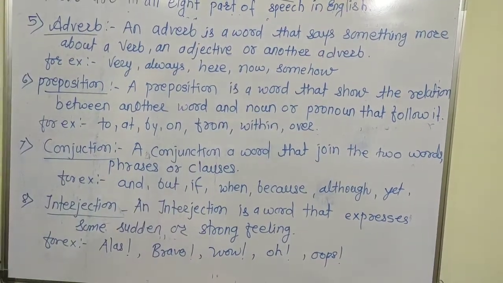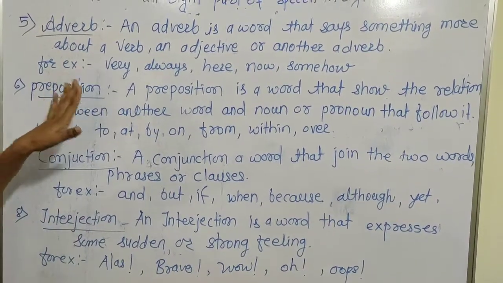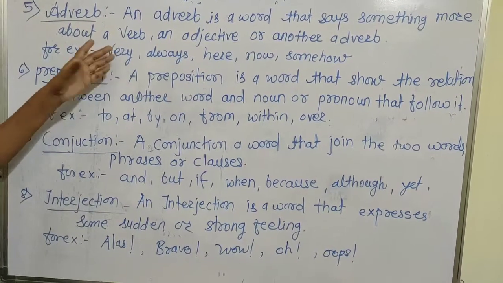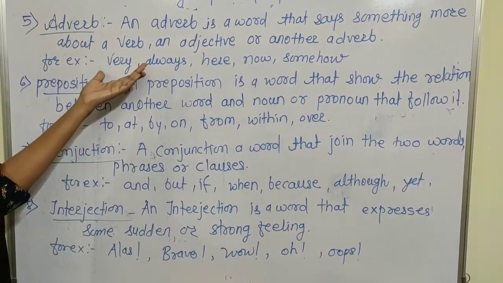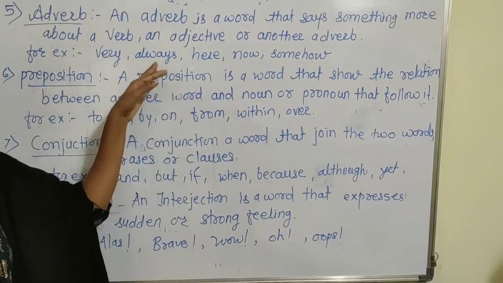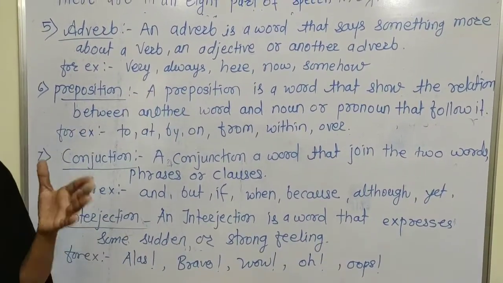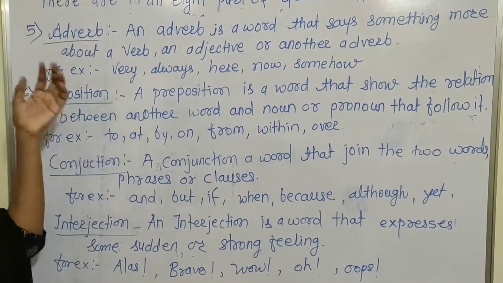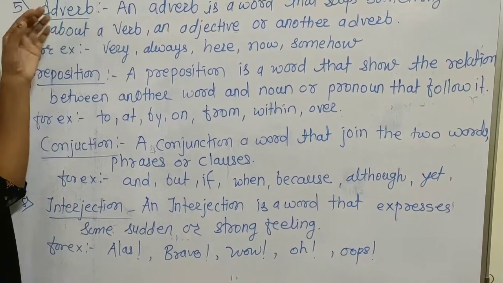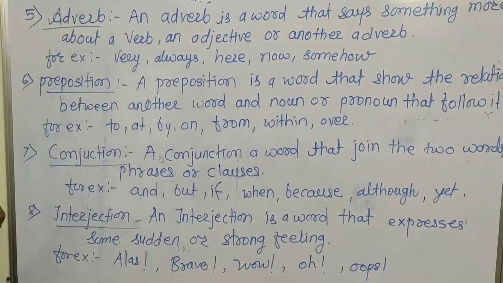For example, I can say She is very beautiful. Beautiful is an adjective, and that adjective is described by the word very. Or we use always in a sentence: she always goes to school. Always describes the verb go, and go is described by always, called an adverb. A word that says something more about a verb is called an adverb.